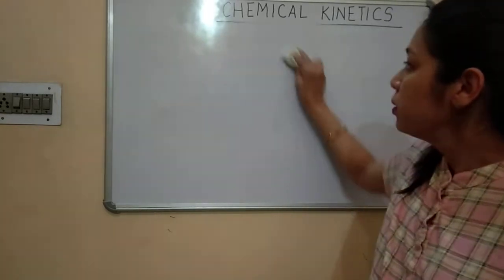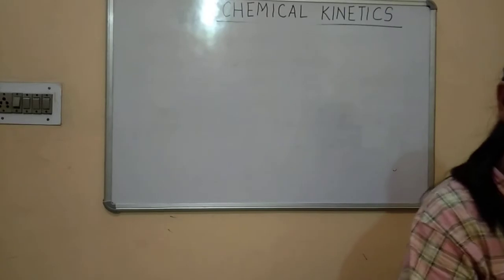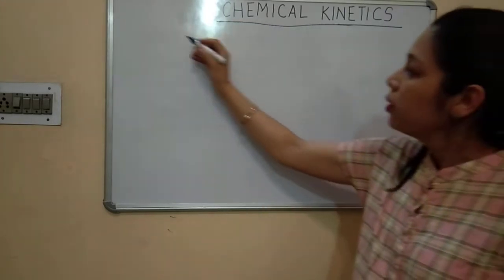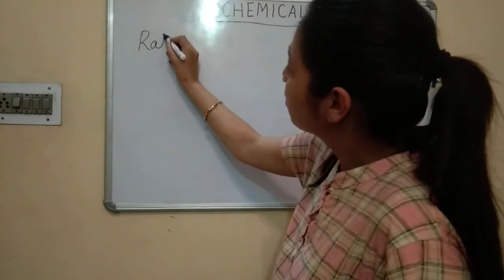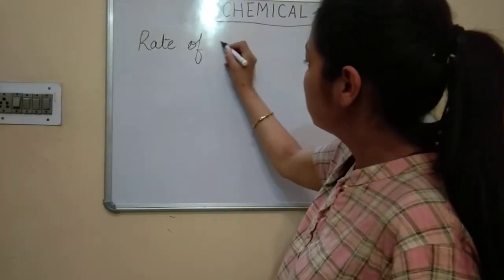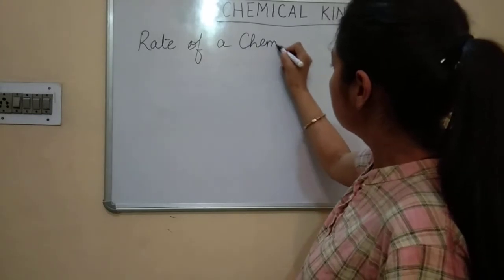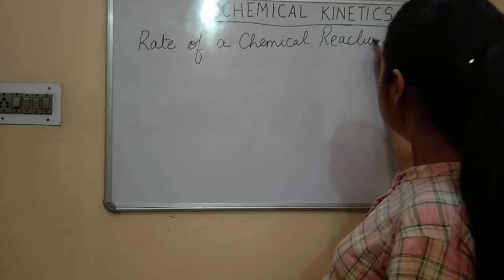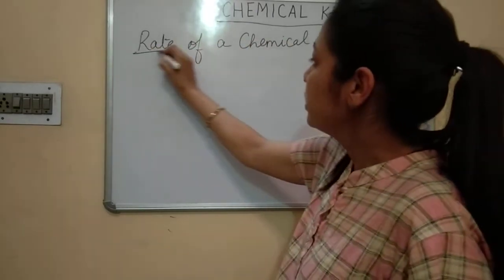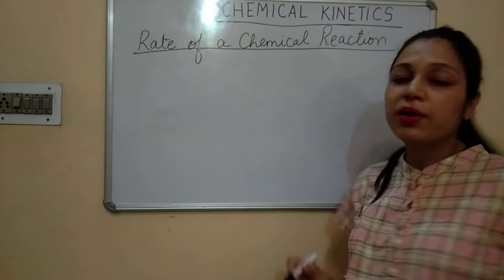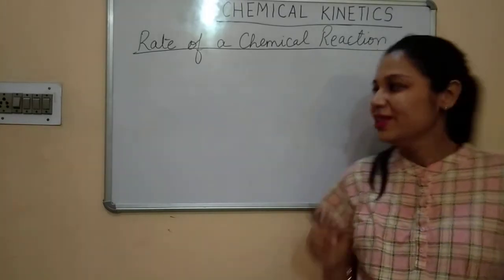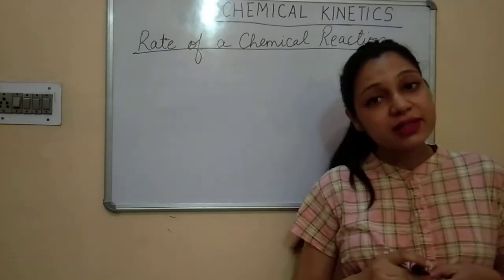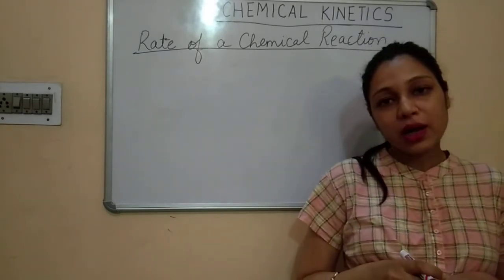Now, what we'll be studying next is rate of a chemical reaction. Rate of a chemical reaction. So the next topic we'll be studying is rate of a chemical reaction. So children, rate of a chemical reaction, कि किस रेट से कोई भी रिएक्शन हो रहा है.